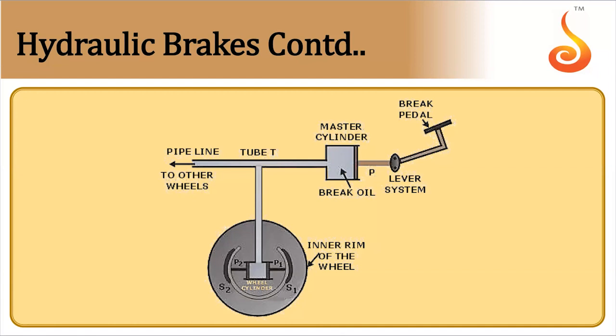See, here is the master cylinder. Here the brake oil will be filled. If you press this brake pedal, then there is a tube, and there is another piston, another cylinder here, the wheel cylinder. Brake shoes S1 and S2 press against the rim, and hence the braking effect is produced. The advantage of this is that at the moment this brake starts acting, it is connected to other wheels also. At all the wheels, the pressure is changed at the same time, and the braking effect will be smooth. Every wheel decelerates to the same extent. This is about hydraulic brakes.